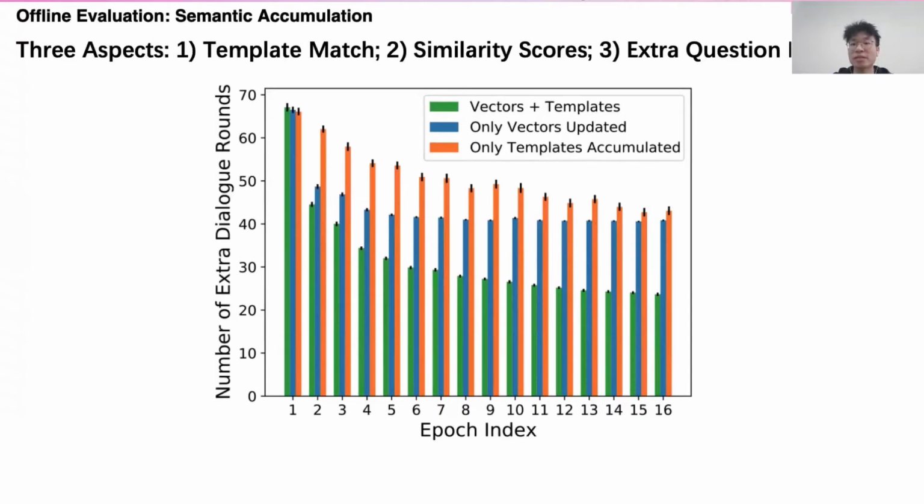Finally, we evaluated the improvement of various metrics resulting from semantic accumulation. We mainly focused on 3 metrics: the template match ratio, the similarity score of the target task, and the number of extra questions. The results showed significant improvements in all these metrics, which you can find detailed descriptions of in this paper. We also compared different semantic accumulation mechanisms and found that factors and templates are naturally complementary. All mechanisms showed significant improvements compared to both mechanisms that only accumulated templates and only updated factors.